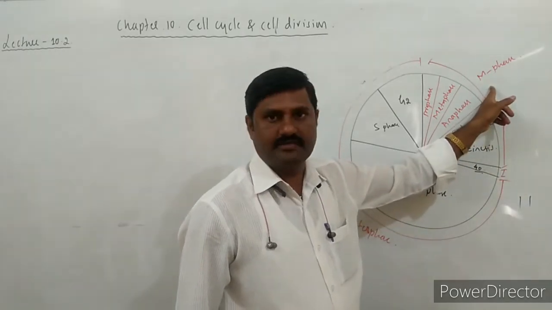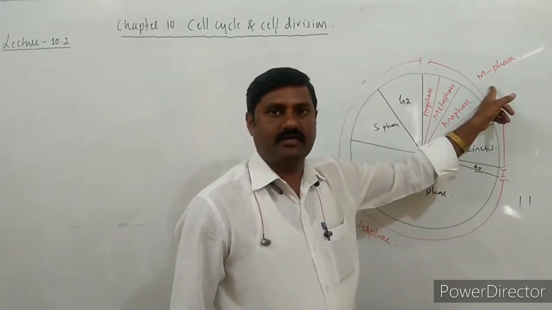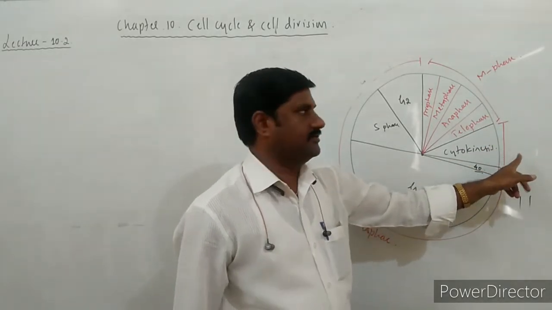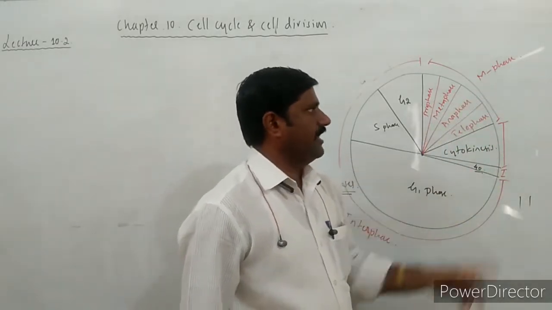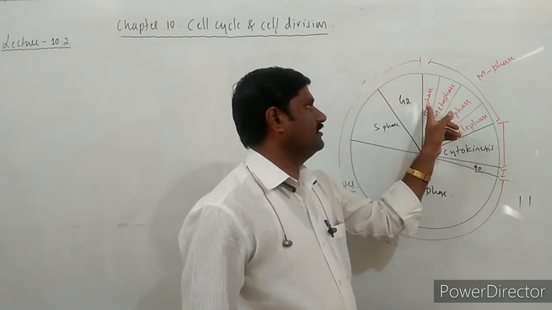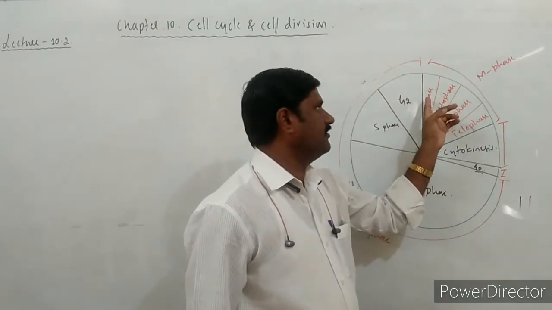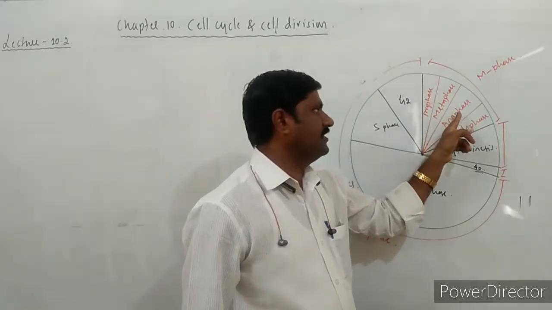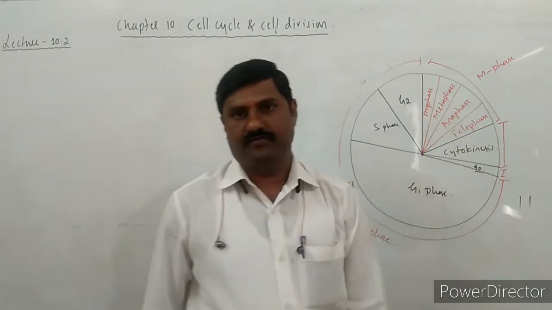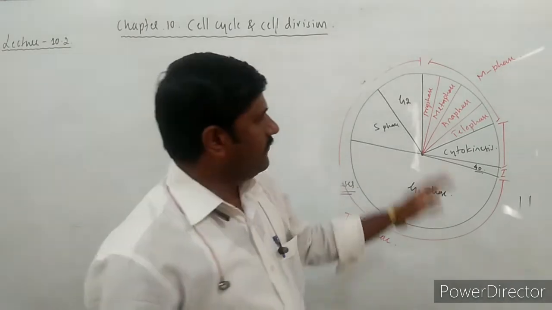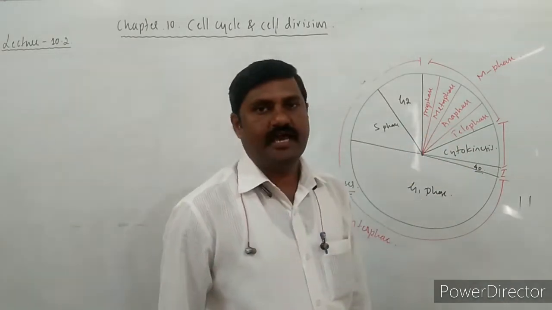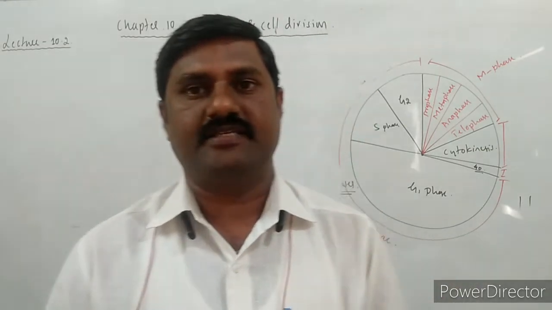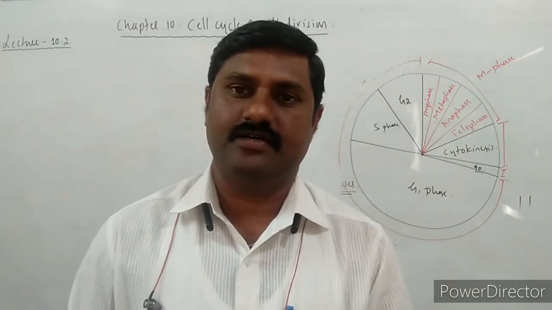One is called karyokinesis or the nuclear division, and the second one is called cytokinesis. There are 4 stages during nuclear division: prophase, metaphase, anaphase, as well as telophase. Telophase is followed by cytokinesis, where the cytoplasmic division also takes place equally in daughter cells, right?